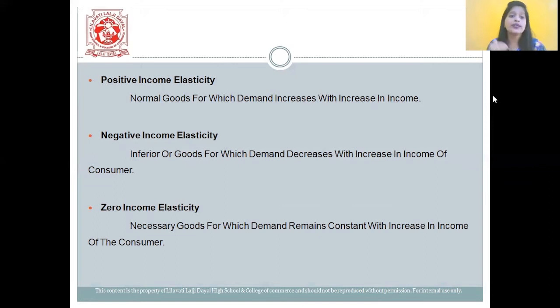Next is zero income elasticity, for necessary goods, for which demand remains constant with increase in income of the consumer. You need to have them, so at that time you will have zero income elasticity.